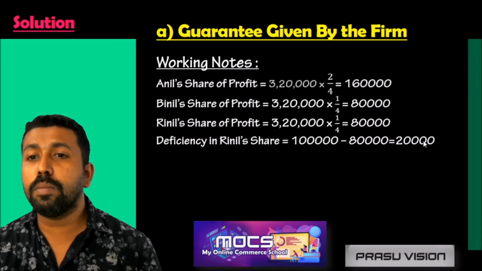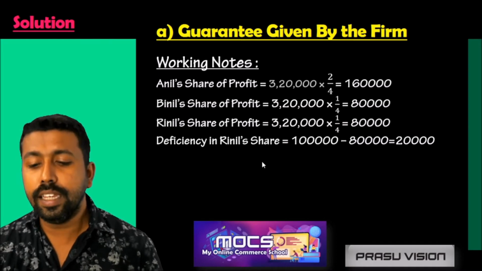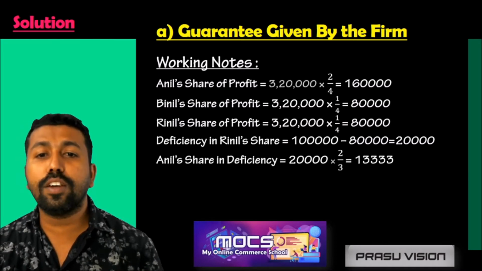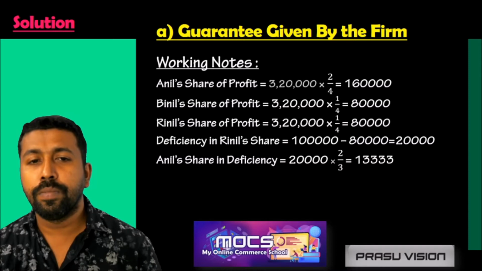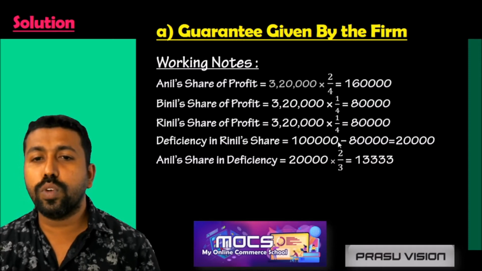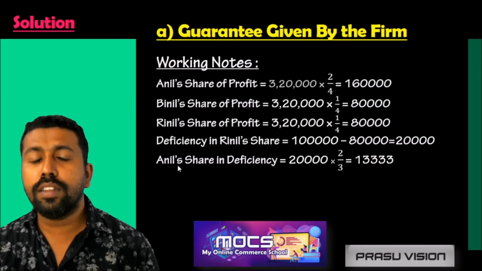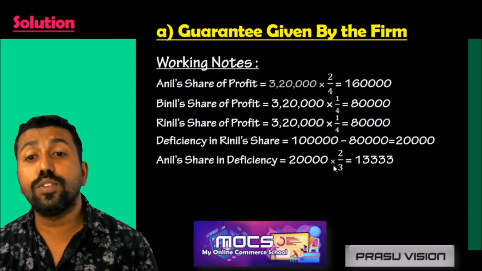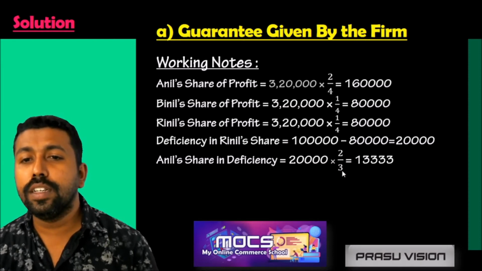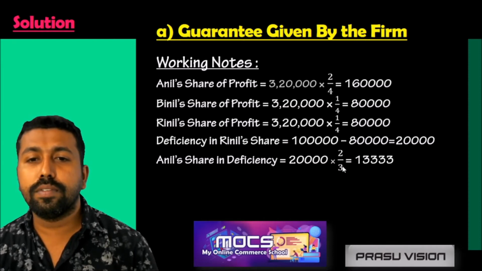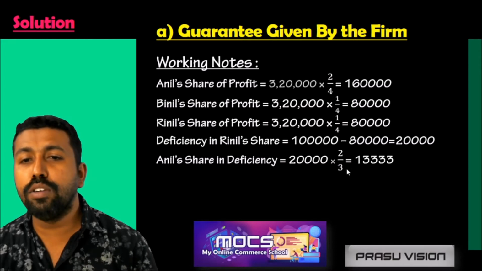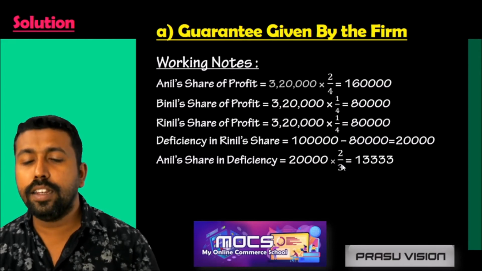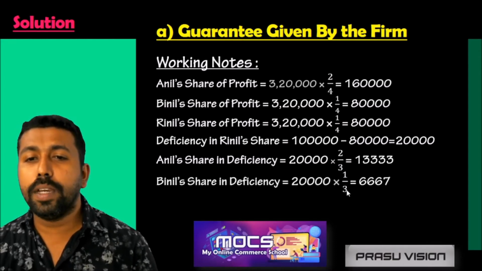So the difference amount of 20,000 will be given by Anil and Binil in their old profit sharing ratio. So what is Anil's share in the deficiency? In their old ratio of 2:1, 2 plus 1 is 3. So out of 20,000, Anil has to pay 2/3 and Binil has to pay 1/3.